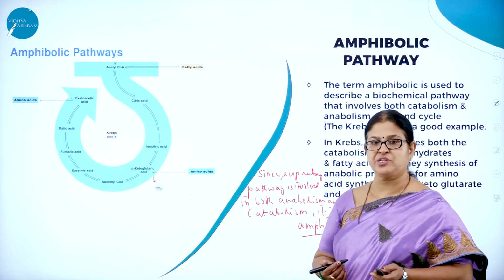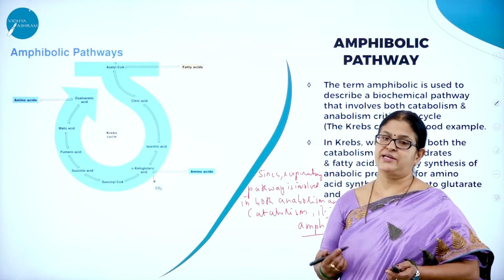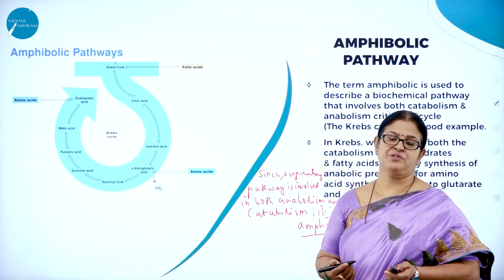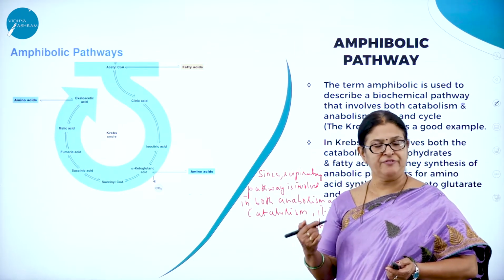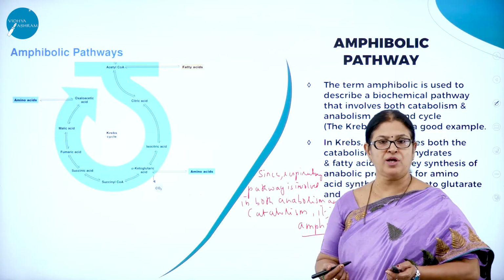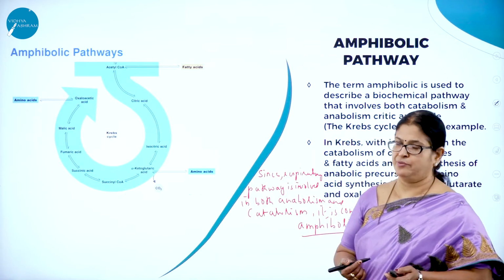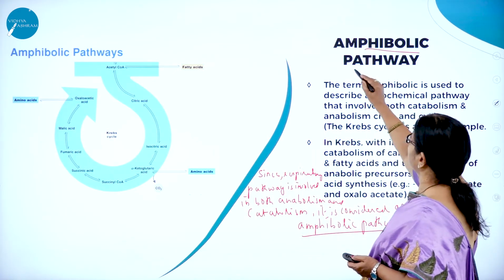And anaerobic respiration is of two types. As you know, anaerobic respiration is also called as what? Fermentation, which is of two types based on the end product. That is, if it is ethyl alcohol, it is called alcoholic fermentation, and if it is lactic acid, it is called lactic acid fermentation. So let us move on to the next concept called amphibolic pathway.